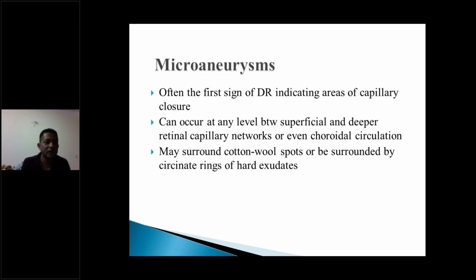Microaneurysms are actually the first signs indicating diabetic retinopathy. It usually starts slightly temporal to the macula. So if you don't see any diabetic changes around the macula, sometimes we assume that maybe the periphery is not so bad. The other changes would be hemorrhages in the deeper or superficial layers. Even the choroid is affected, although it's difficult to see during a fundus evaluation, and cotton wool spots or hard exudates are also seen.